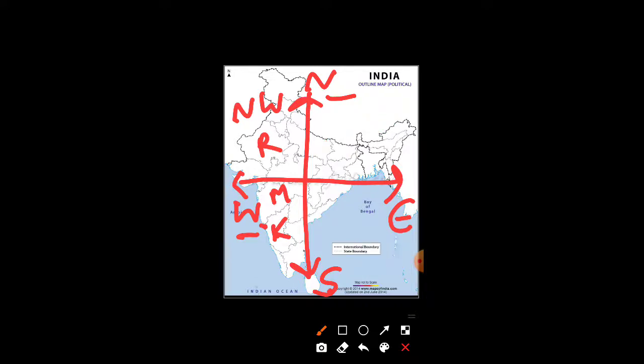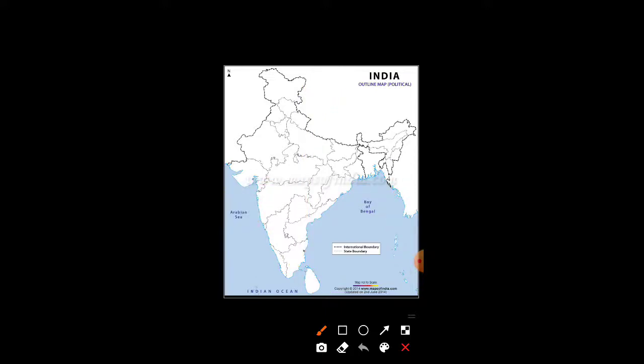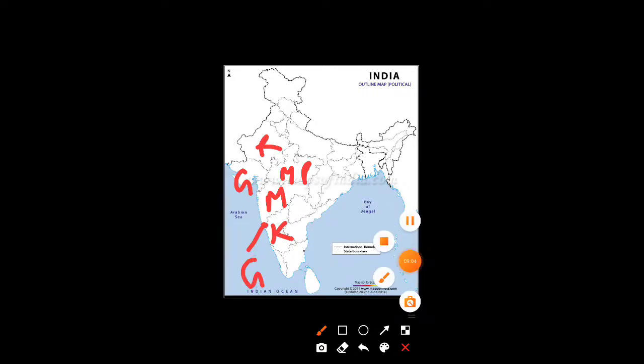I hope cardinal directions, intercardinal directions and the states are clear to you, everyone. We have done Karnataka. At last I am again repeating: Maharashtra, Madhya Pradesh, Gujarat, Rajasthan and Goa. You have to mark them and mention their capitals also on the next page. Thank you, students.